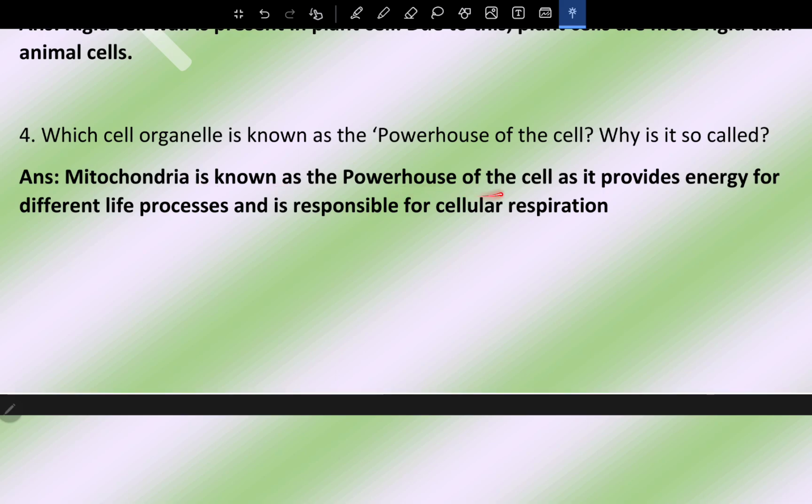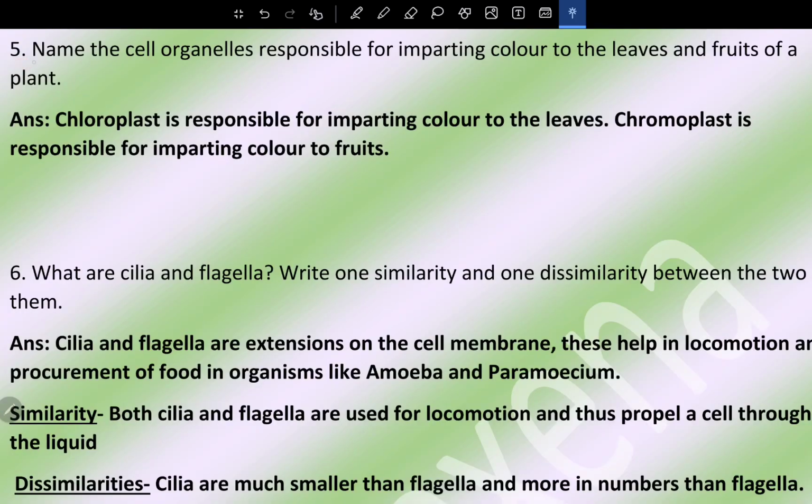Mitochondria is known as the powerhouse of the cell as it provides energy for different life processes and is responsible for cellular respiration. Question number 5. Name the cell organelles responsible for imparting color to the leaves and fruits of a plant. Chloroplast is responsible for imparting color to the leaves, and chromoplast is responsible for imparting color to fruits.